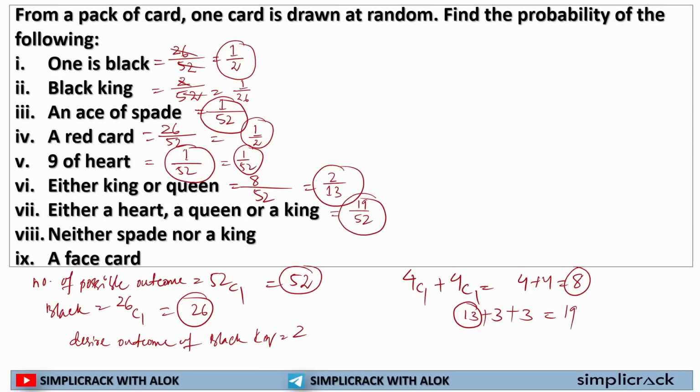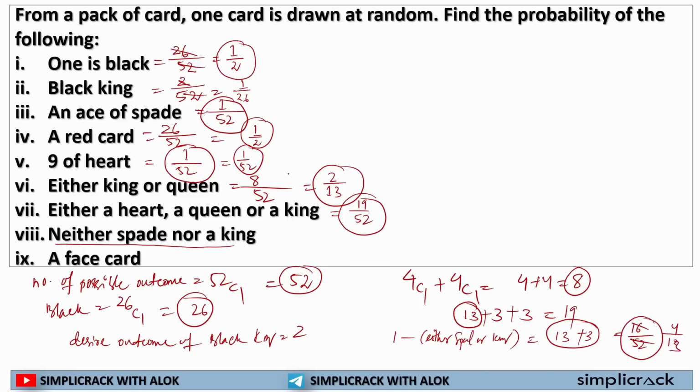Now, here in the next question it is saying neither spade nor a king. So what I can do, if I do 1 minus either spade or king, I will get my answer for neither spade or king. The probability I will get for neither spade or king. Now, how many spade are there? 13. Now, in the spade, there is 1 king already included. So out of that 1 king, how many kings are left? 3 kings are left. So total outcome is 16 divided by possible outcome 52.